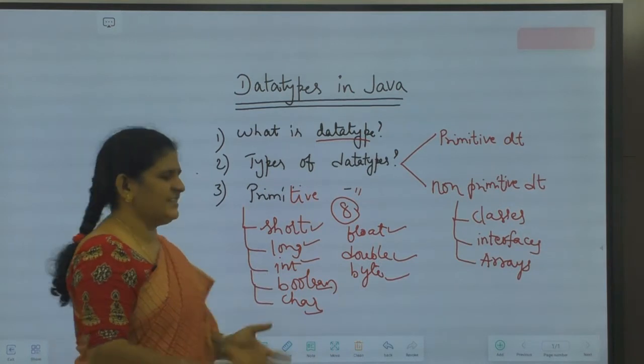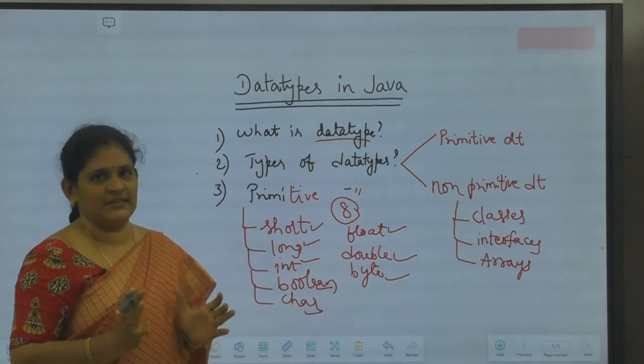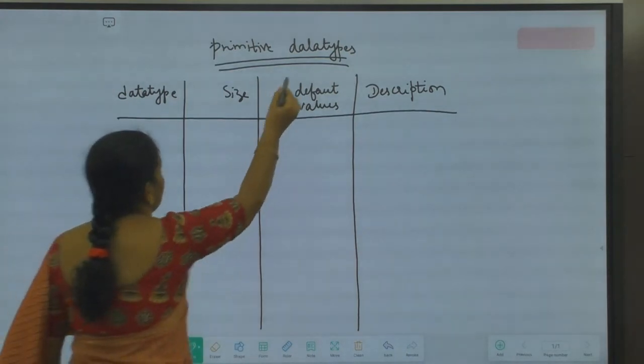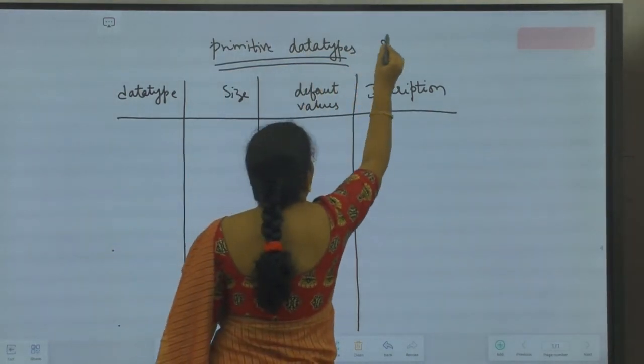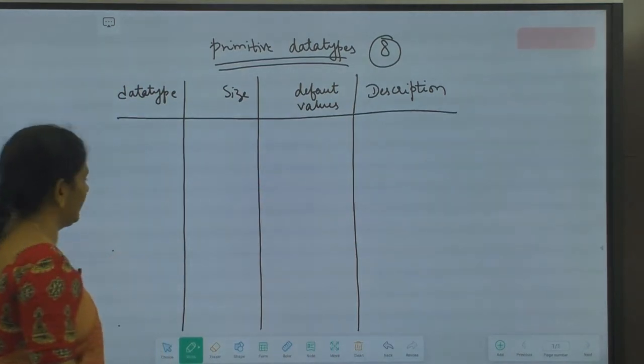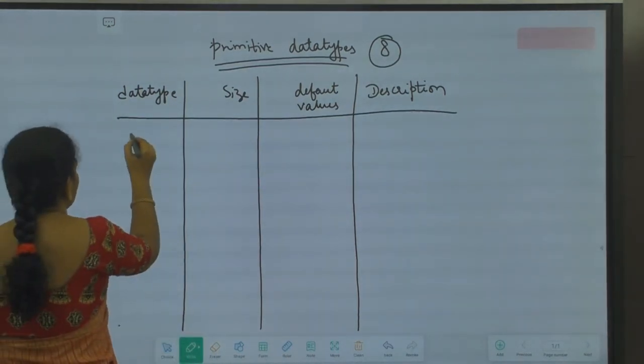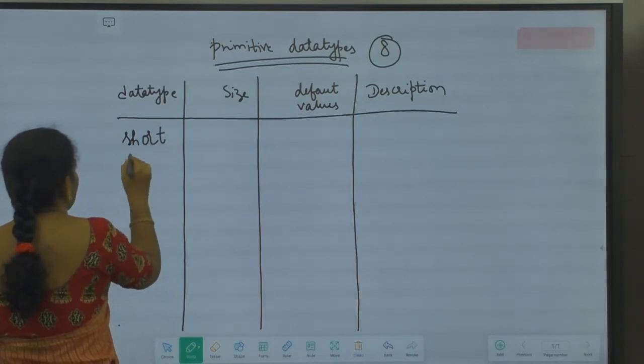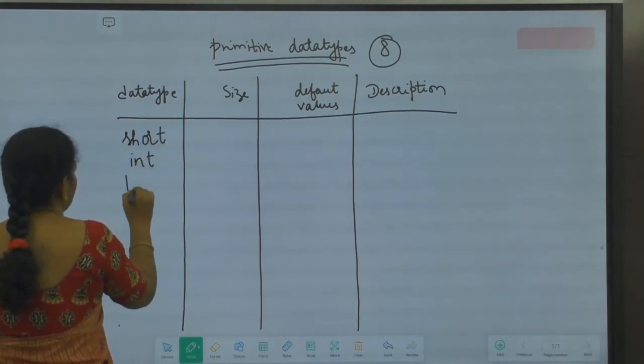Okay. Now we will see some key points in these data types. So primitive data types. There are 8 primitive data types in Java. I'll be listing all those here. The first one is short. The second one is int. The third one is long.